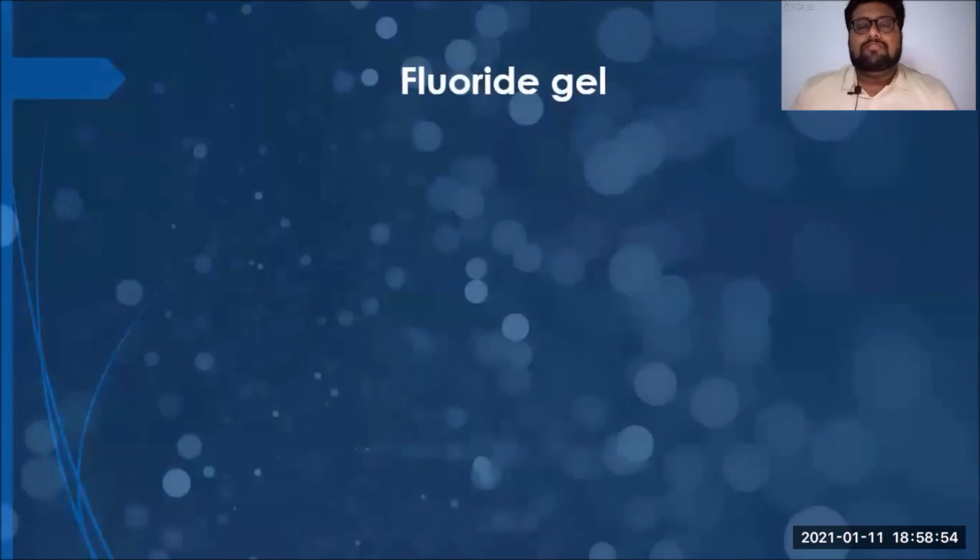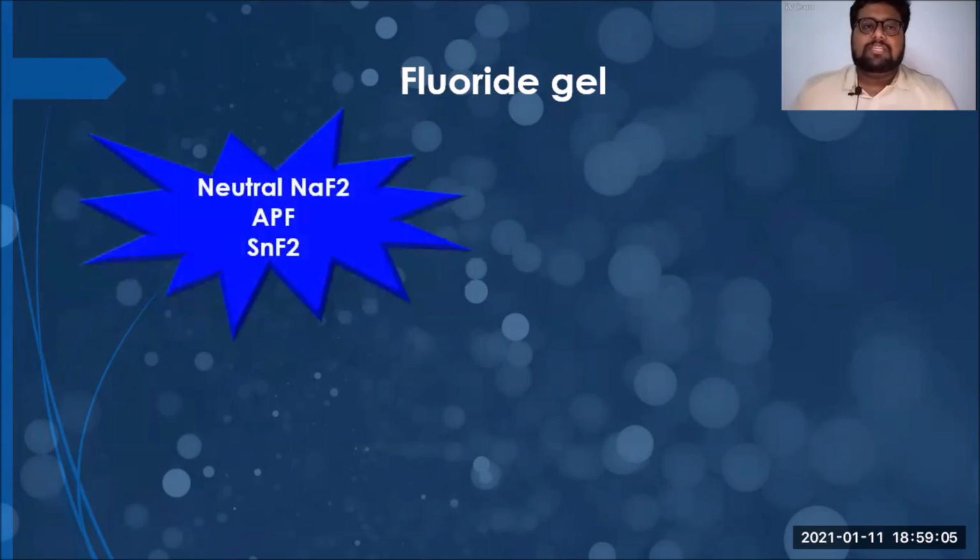Now going on to fluoride gels. Compared to the mouth rinse and other fluoride dentifrices, fluoride gels play their own vital role in preventing dental caries. There are different forms of gel available: neutral sodium fluoride gel, acidulated phosphate fluoride gel, and stannous fluoride gel. This form of fluoride is usually professionally applied, but a few gels can be used for self-application using a toothbrush or foam trays. For foam trays, you dispense the gel on the foam tray, which is in the form of your maxilla, and you apply it on your teeth directly, or you use a toothbrush to paint this gel on your teeth and then rinse your mouth.